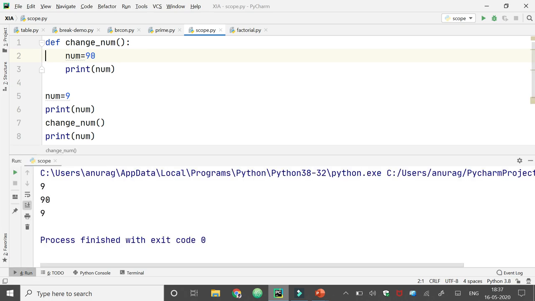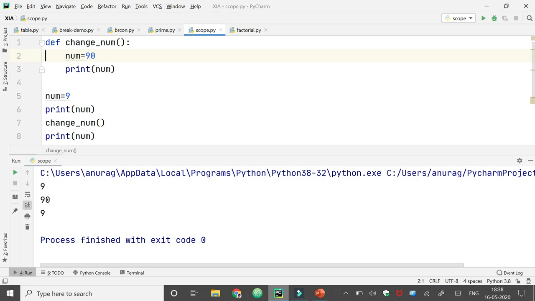it will give the output. The 9 appears due to the print statement here, because this print statement is taking the value of this num, which is the global variable. Now when we call this function, control goes here, and here again we have written one print statement, and in this print statement the value of the num variable comes from the local variable, and it will be 90. And when we come outside the function, there is again a print statement, and this print statement will again take the global variable and print 9.